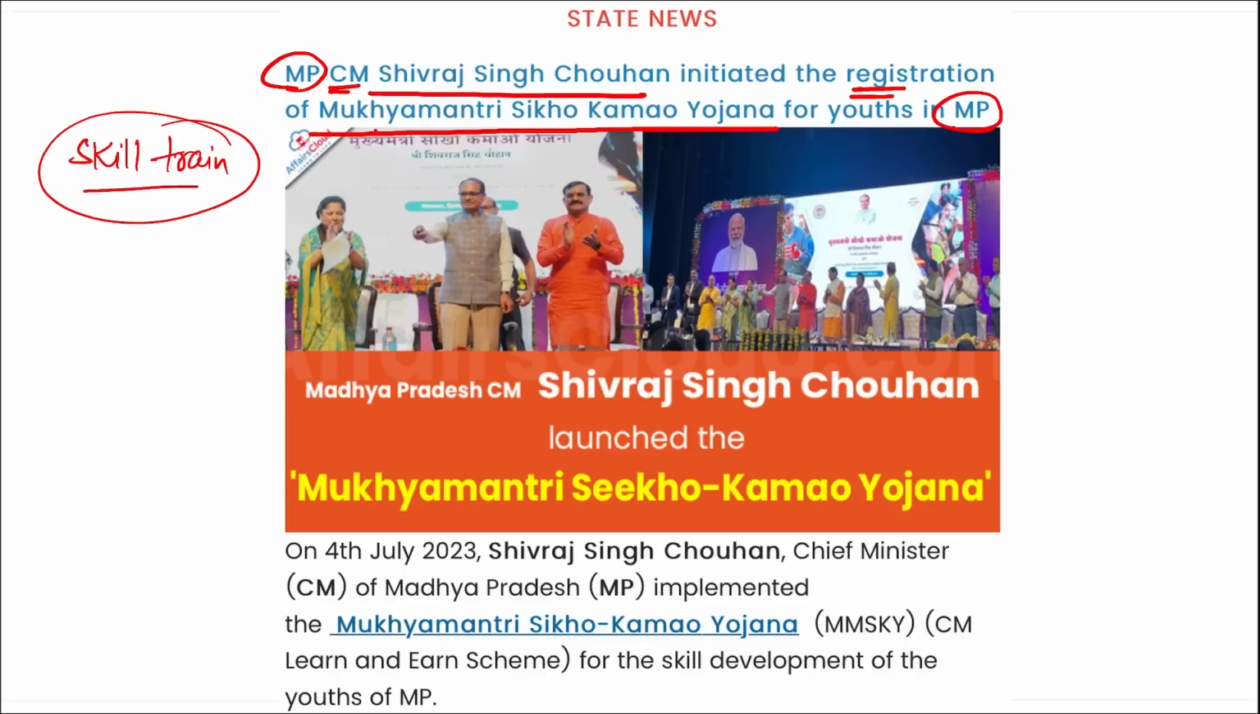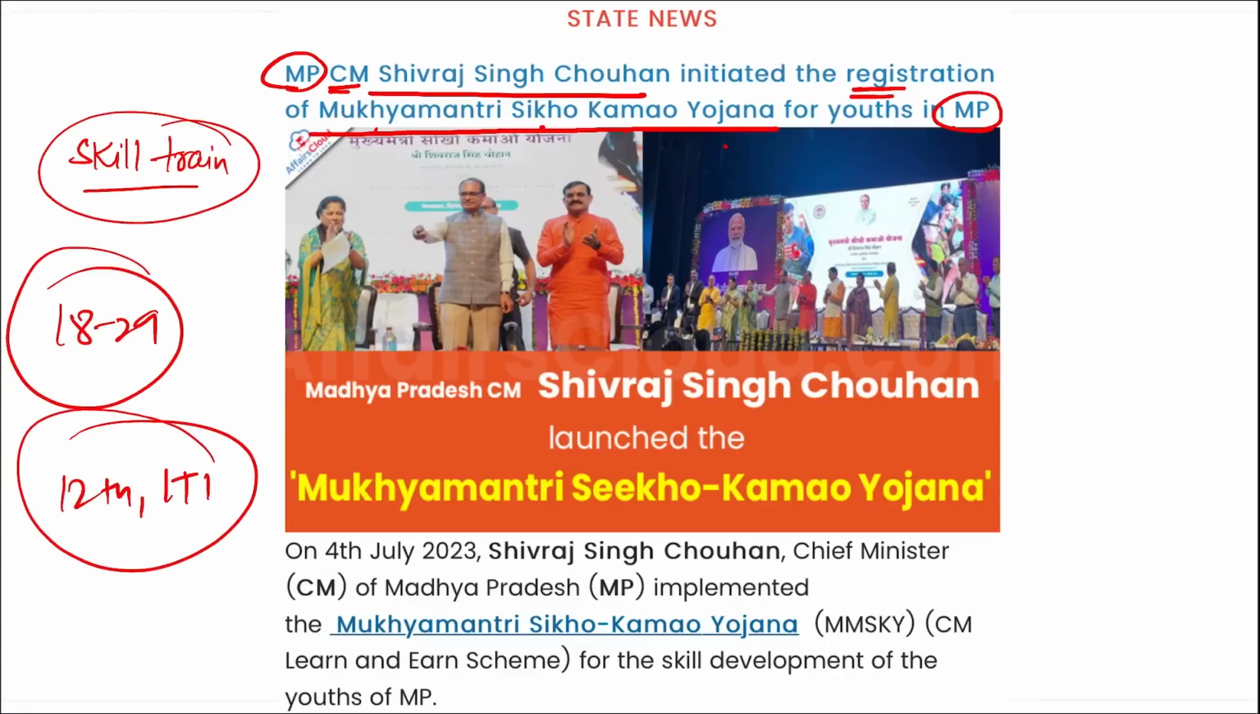Under this Mukhyamantri Sikho Kamao Yojana, the candidate should be between 18 to 29 years of age. The candidate should be a permanent resident of Madhya Pradesh, and should have educational qualification of 12th pass and ITI pass or above. Right? He should be a 12th pass or a diploma holder or above. Correct? Then remember, there will be a stipend provided to them.